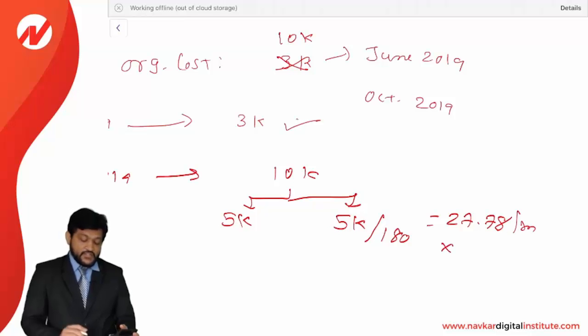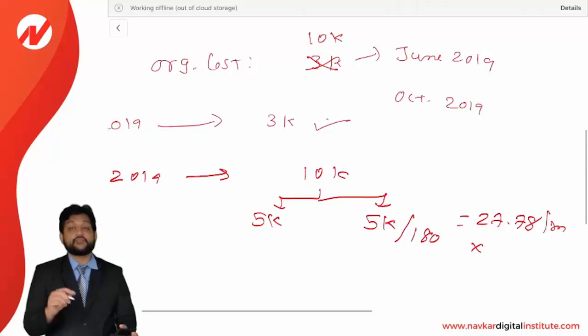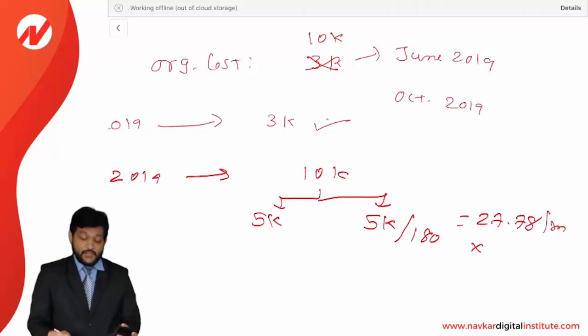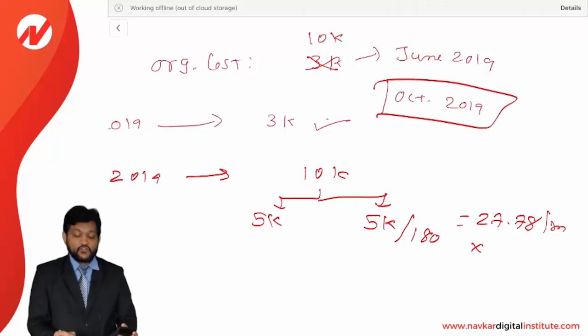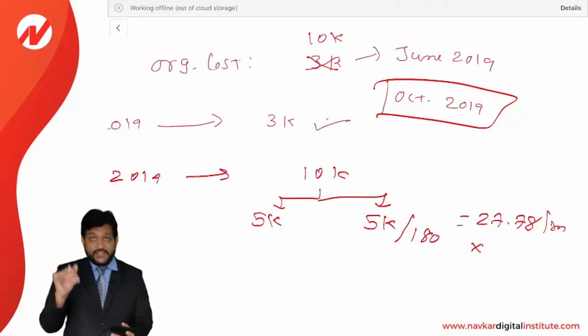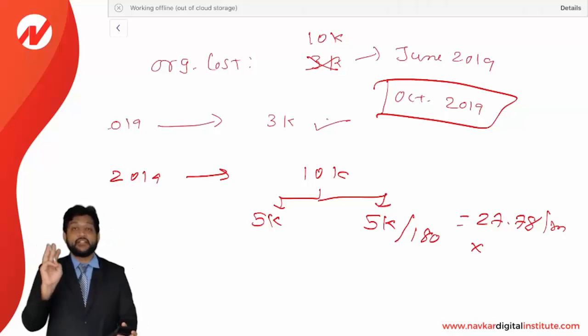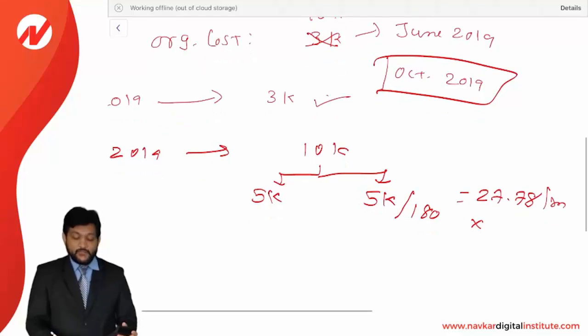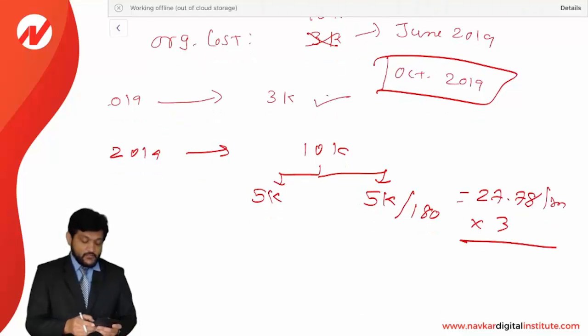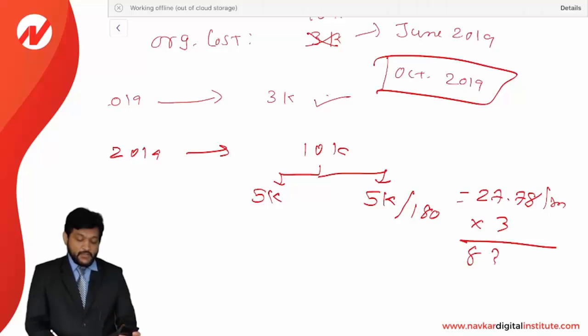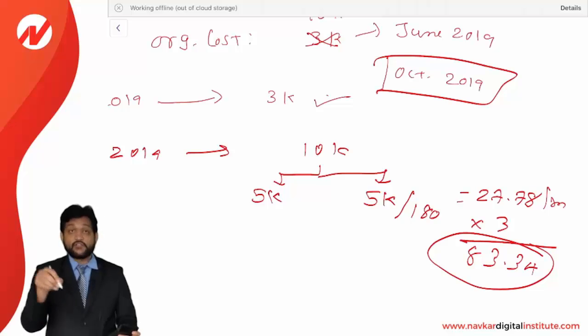The amortization begins from the month in which business begins, October 2019. So for 2019, October, November, December, 3 months. 27.78 into 3 is equal to 83.34.